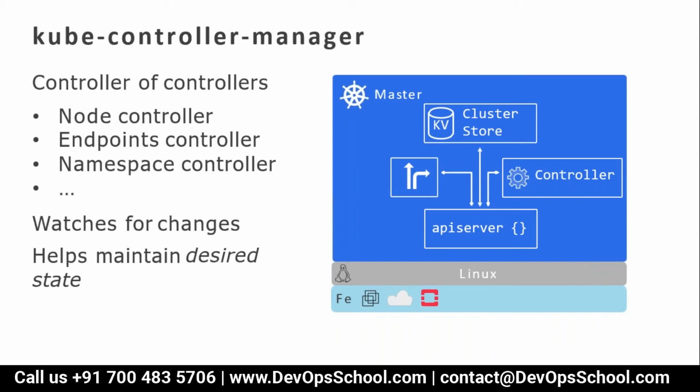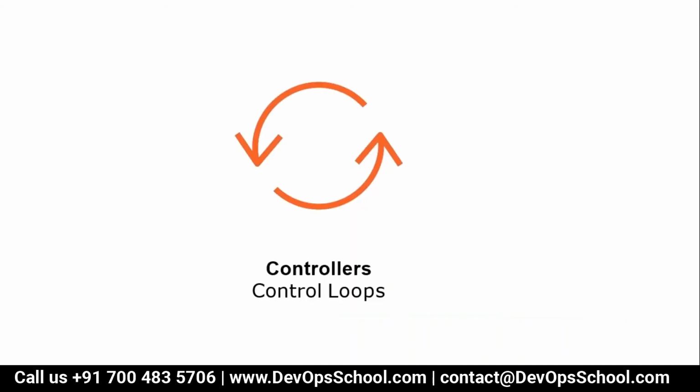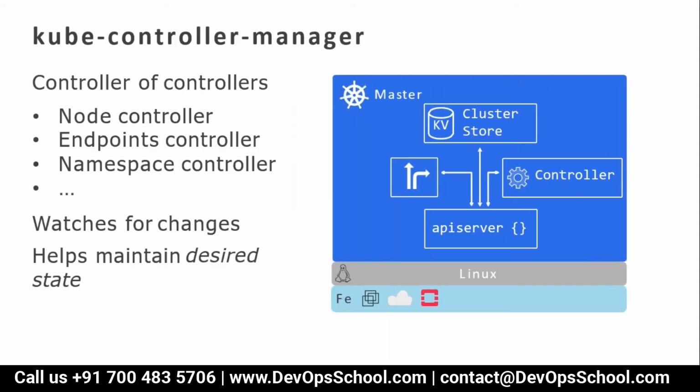In a simple way, let's say one controller will keep checking whether this worker is connected, this worker is connected, connected or not, connected or not, and this kind of thing it will be doing. So this will be running in a loop. Controller runs in a loop, never ending. The moment the controller stops running, that means it's not stable.